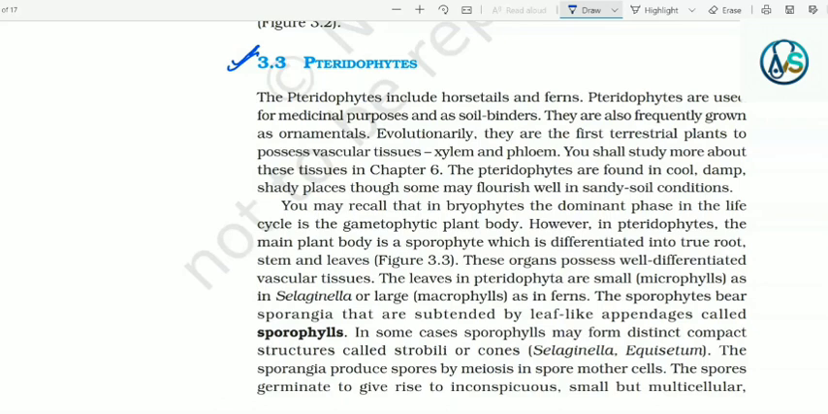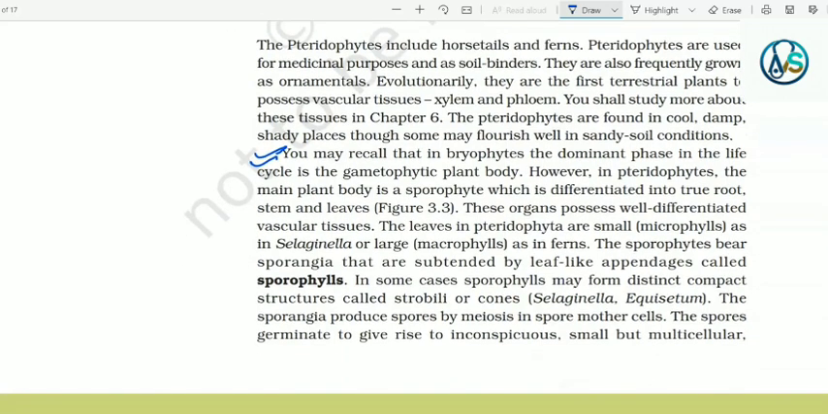You shall study more about these tissues in chapter 6. The pteridophytes are found in cool, damp and shady places, though some may flourish well in sandy soil conditions. You may recall that in bryophytes, the dominant phase in the life cycle is the gametophytic plant body. However, in pteridophytes, the main plant body is a sporophyte, which is differentiated into true root, stem and leaves.